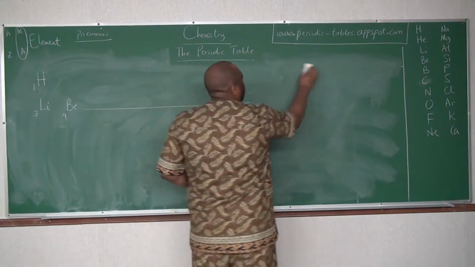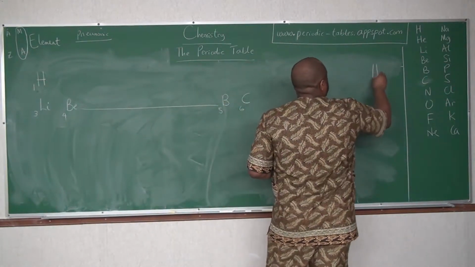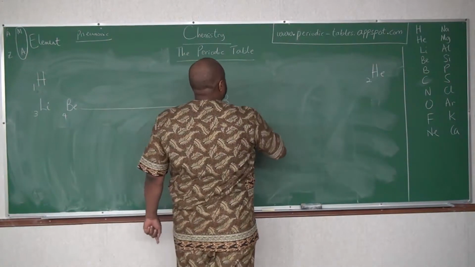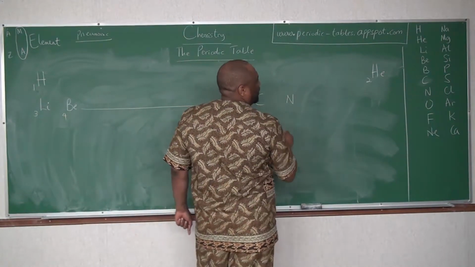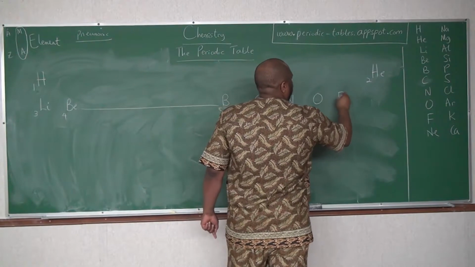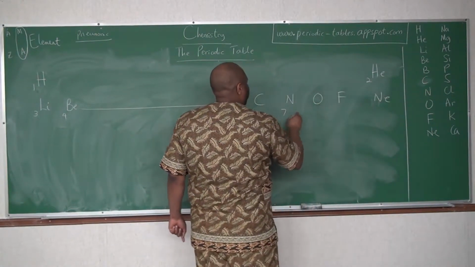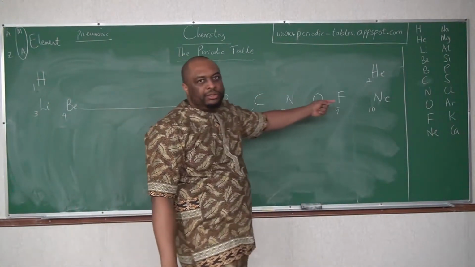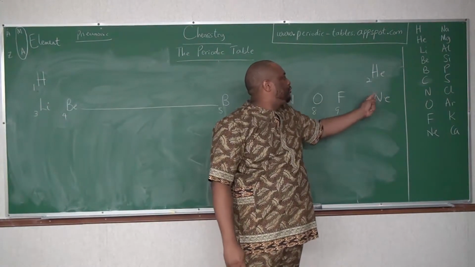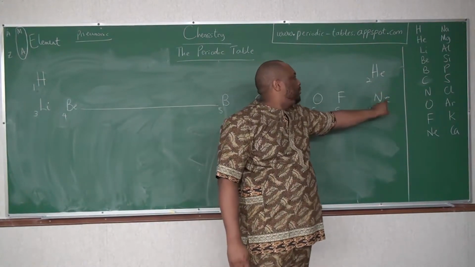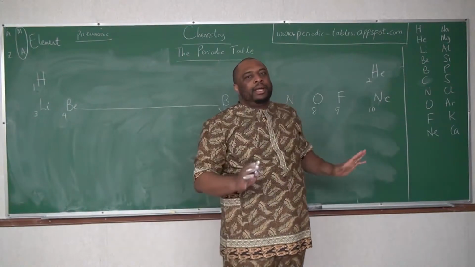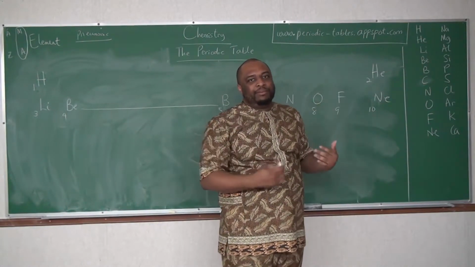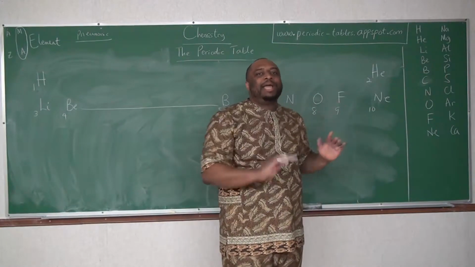Let me shift helium. Let me move it more here. Helium, atomic number 2. So boron, carbon, nitrogen, oxygen, fluorine, neon. So 7, 8, 9, 10. Now, I just want you to know we have helium, we have neon, 2, 10. Like I said, don't worry, we will see the reason why, because that's why we are learning the periodic table. I will tell you the reason why they arrange it that way.